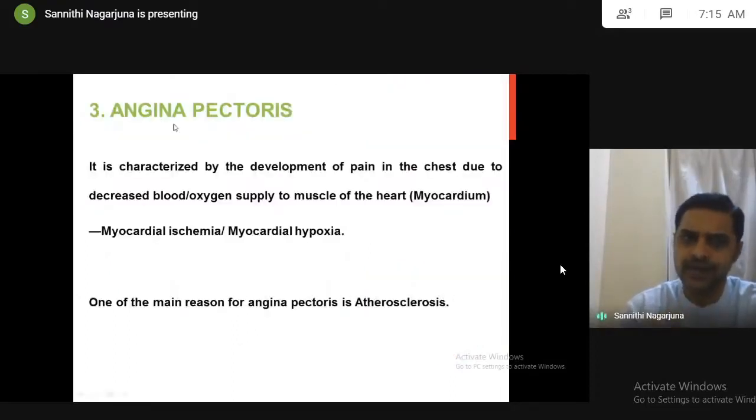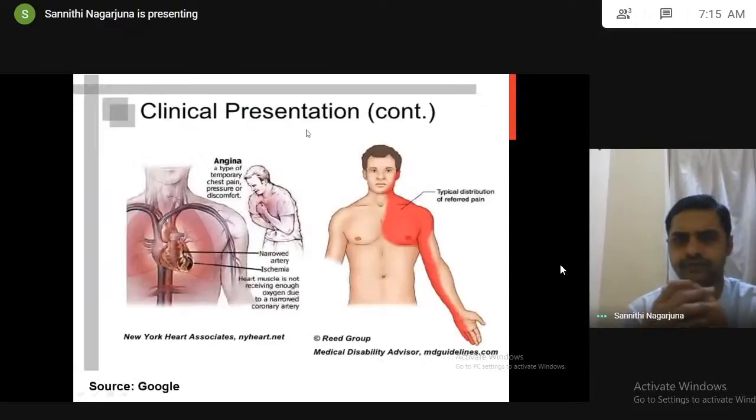So once again, angina pectoris will have several reasons. One of the main reasons is atherosclerosis. Got it now? If any individual is having atherosclerosis, lipids are accumulated, blood supply decreases to the heart. Slowly, if you have not controlled atherosclerosis, it leads to pain in the chest. That pain in the chest is called angina pectoris. See here, likewise, the pain in the chest will start. Usually, it distributes to other parts of the body also. See, ischemia, the heart muscle is not receiving enough oxygen.